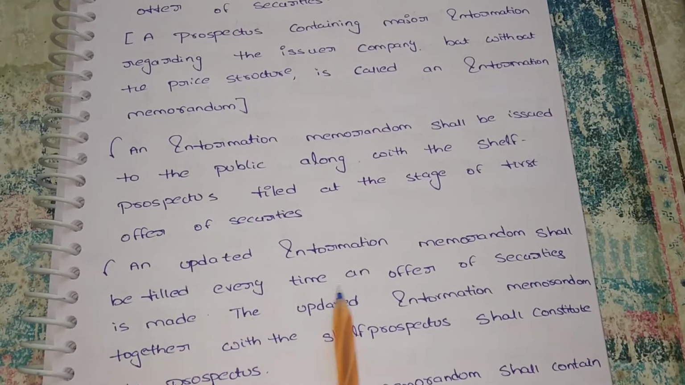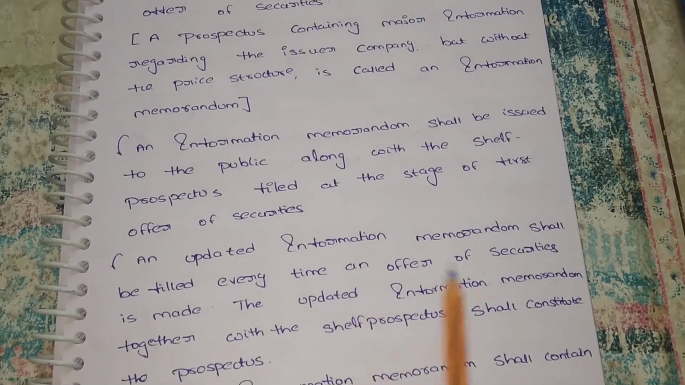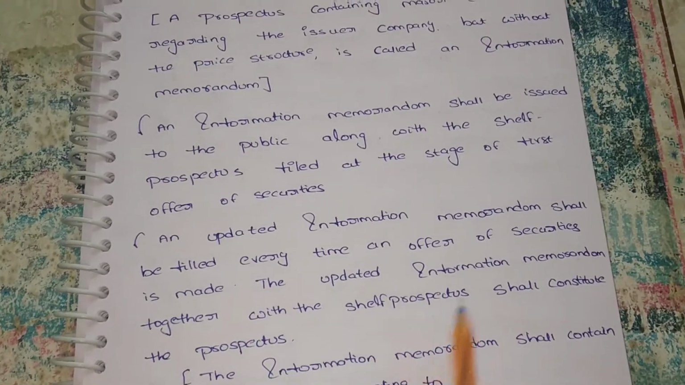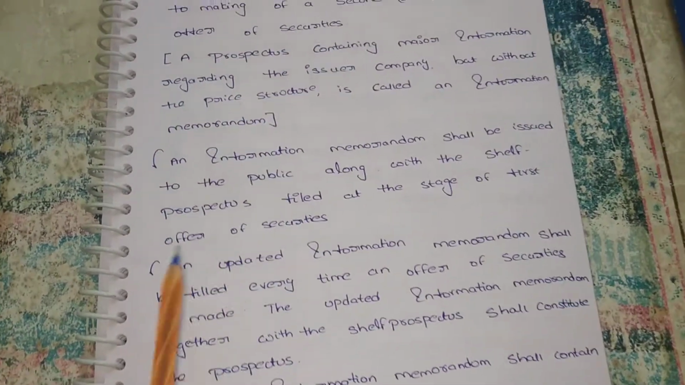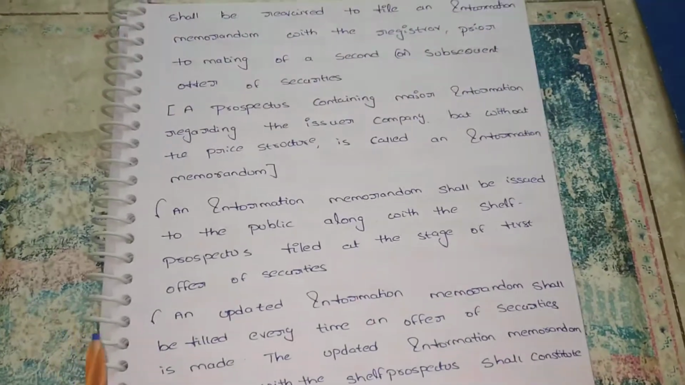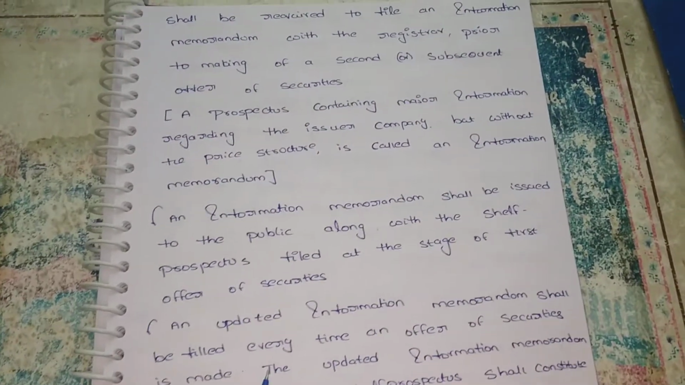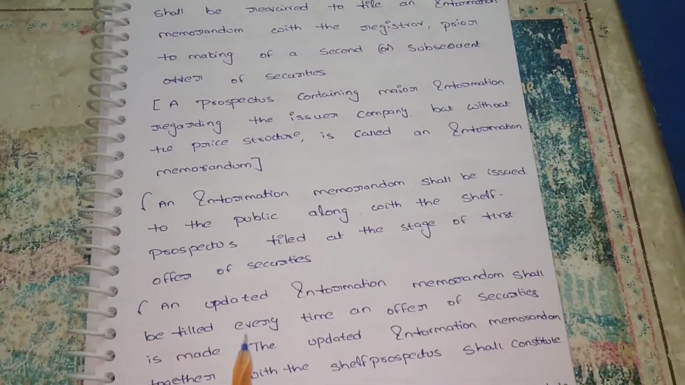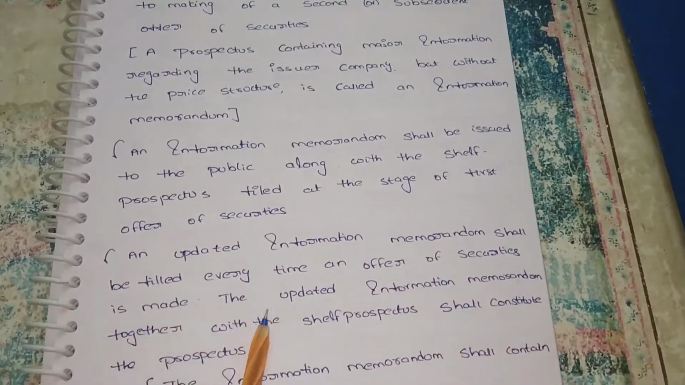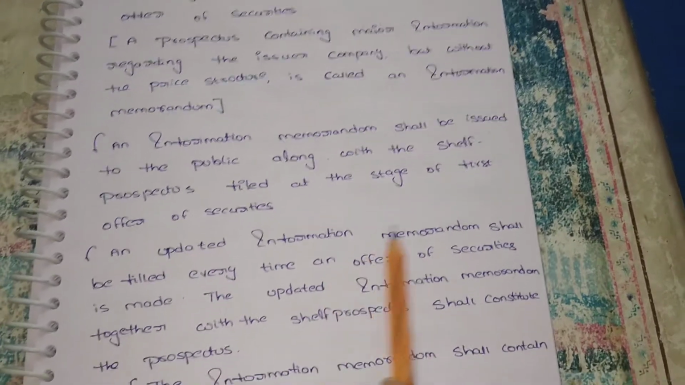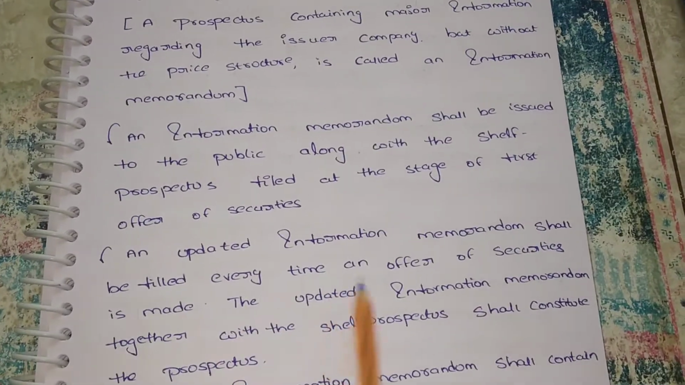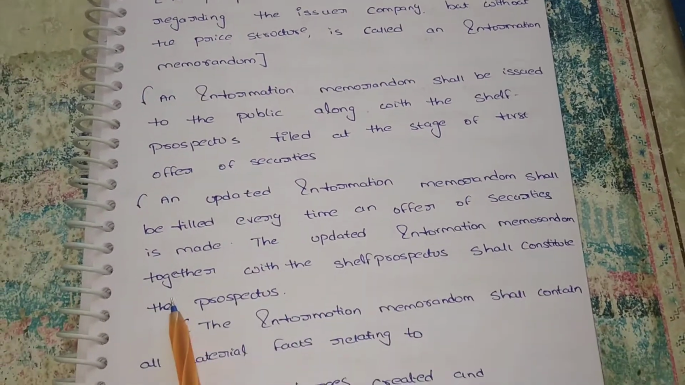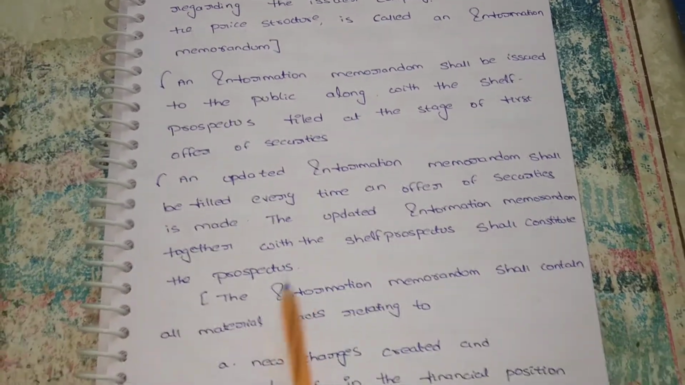Any updated information memorandum shall be filed every time an offer of securities is made. The updated information memorandum together with the shelf prospectus shall constitute the prospectus. A complete prospectus means first we issue the past prospectus, then the updated information as mentioned in the information memorandum. Both together we can call a complete prospectus.